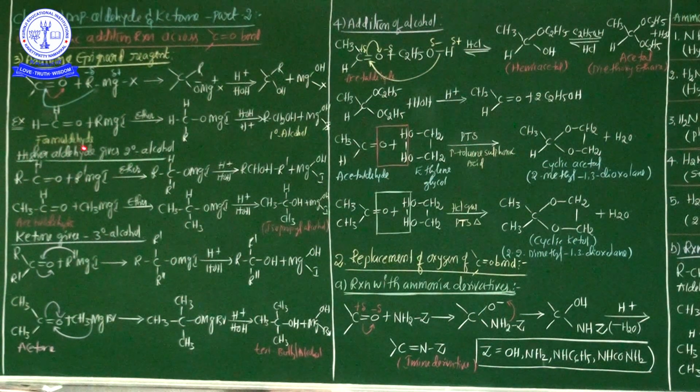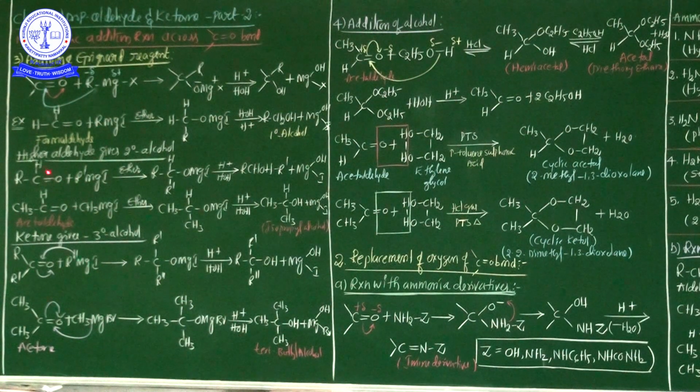Formaldehyde, whenever involved in nucleophilic addition reactions with the Grignard reagent, 1 degree alcohol is obtained. Underline this point. Formaldehyde, whenever involved in chemical reactions with the Grignard reagent through nucleophilic addition reaction in the presence of dry ether, 1 degree alcohol is obtained. This is the most important point, my dear students.